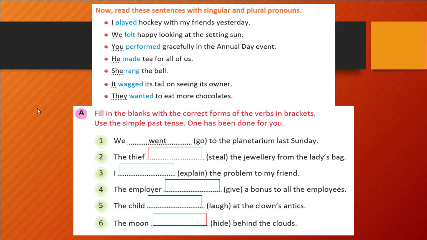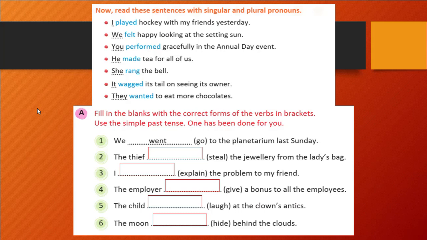There are further examples. I played hockey with my friend yesterday. We felt happy looking at the setting sun. You performed gracefully in the annual day event. He made tea for all of us. She rang the bell. It wagged its tail on seeing its owner. They wanted to eat more chocolate. So you see here, I, we, you, he, she, it, they, whatever is there.